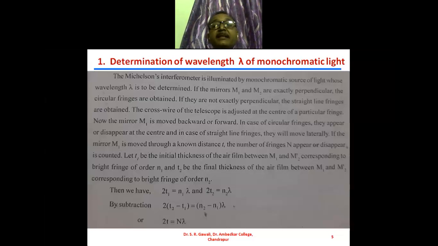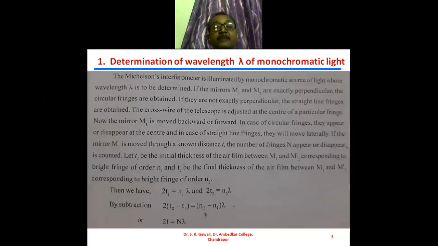We have seen these different types of fringes in the Michelson interferometer.